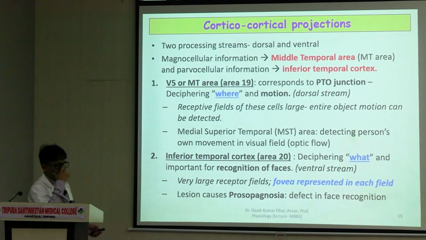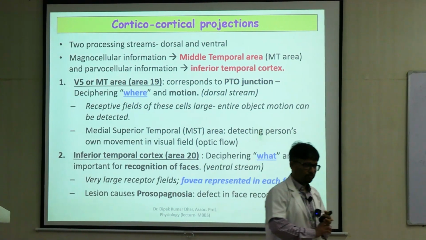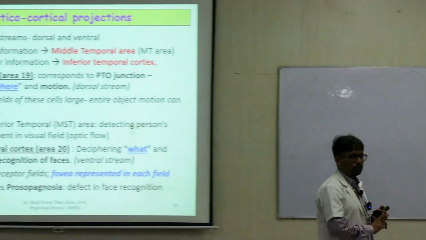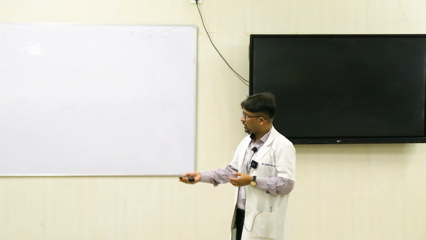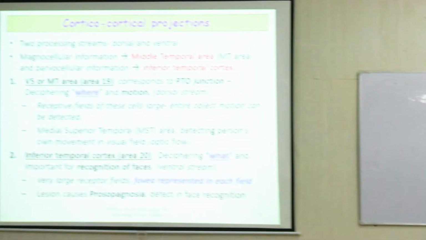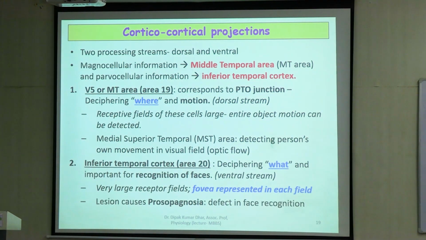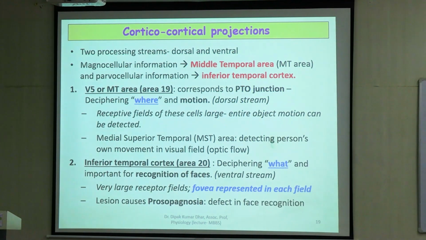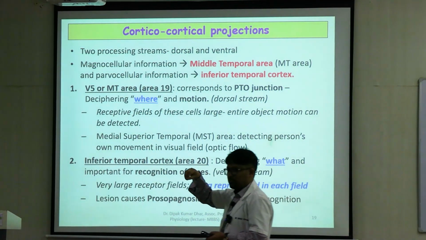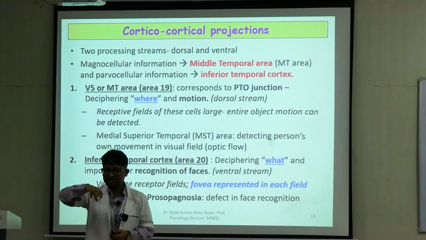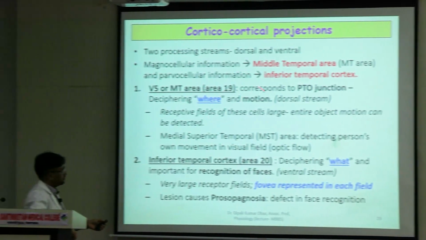Now after the visual cortex, there are two sets of information that our brain should know: where and what. So processing does not end in the visual cortex. There are two streams that you can see. The magnocellular information from the visual cortex goes to the PTO junction. The visual cortex was at the back, remember. So the PTO junction is present here, the junction of parieto-temporo-occipital. This is the area which gives us the sense of position in space, where we are. So this is called the where stream.